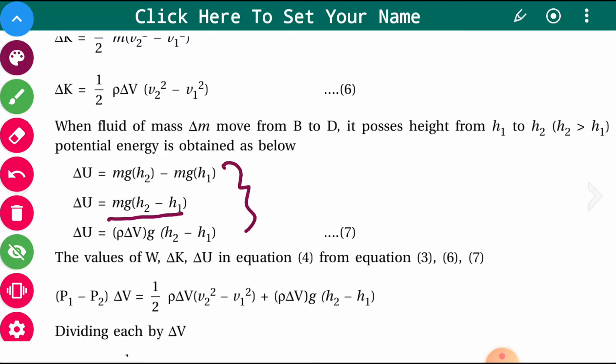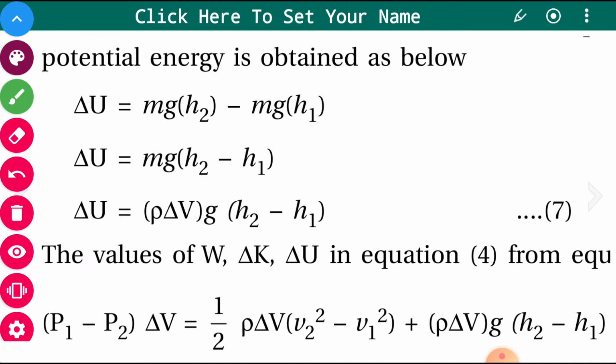Again m is rho into delta V, so it is rho delta V g (h2 minus h1).